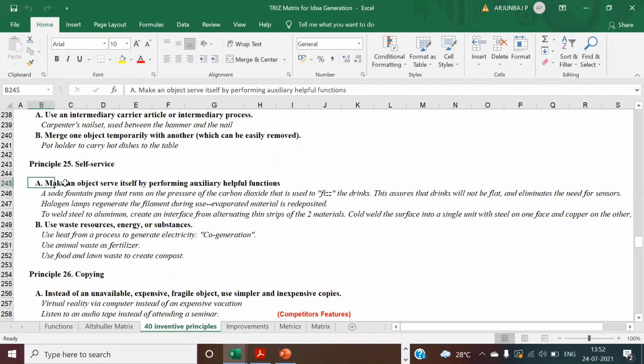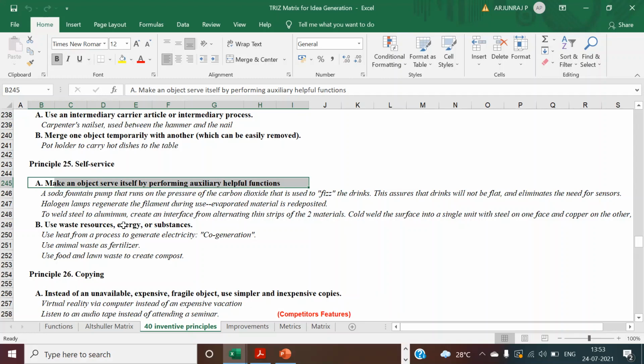Another example is you can make an object serve itself by performing auxiliary helpful functions. Say here, if you are going for a manual thing where you are going to perform the measurement by a human being, this can be one of the self-service. Some of the other examples can be to weld steel to aluminum, where you create an interface from alternating thin strips of two materials. You can also cold weld the surface into a single unit with steel on one face and copper on the other. And you can even use a halogen regenerated filament, instead of going for evaporated material, you can also redeposit it.